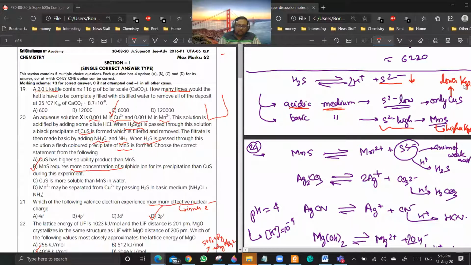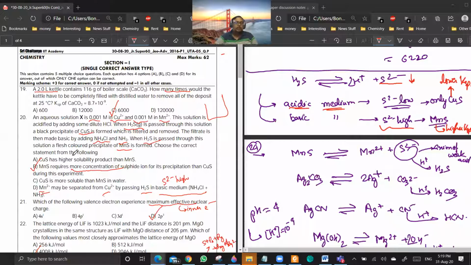Now you see the option D is incorrect because suppose we are directly passing H2S in basic medium, then you will have high concentration of sulfide ion. If copper 2 plus and Mn2 plus both are there, both will be precipitated. Are you getting a point? Yes, sir. So you can't separate them. But if you first precipitate out all the copper 2 plus ion, then you can get MnS separately. Are you getting a point? Yes, sir.